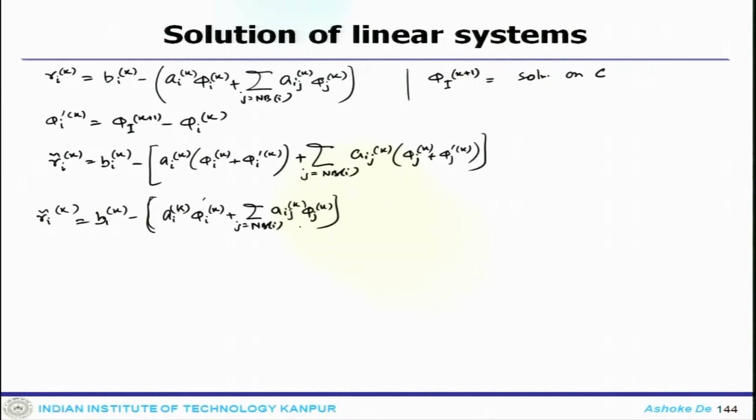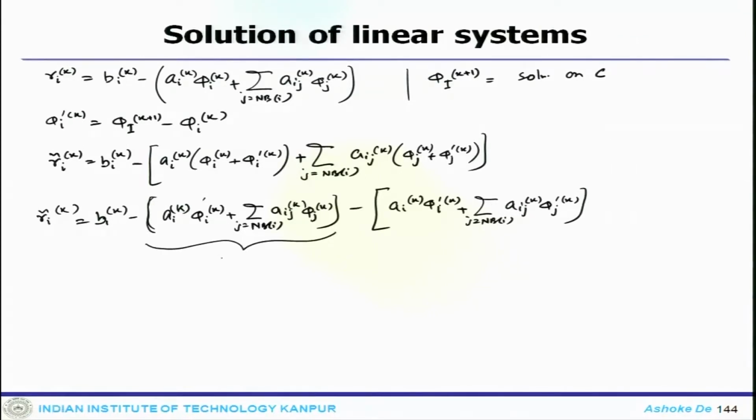This is one component, and the other component is A_I^k phi_I prime^k plus the summation over j of A_Ij^k phi_j prime^k. So, you take this out, and what remains is nothing but your R_I^k.